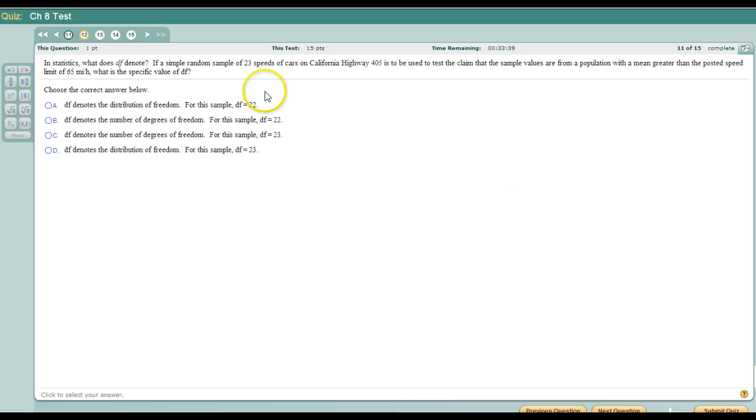12 is just vocabulary. DF, degrees of freedom. 23 is our sample size, so 22 is our degrees of freedom. So that's this one. Alright. Degrees of freedom is always your sample size minus 1.